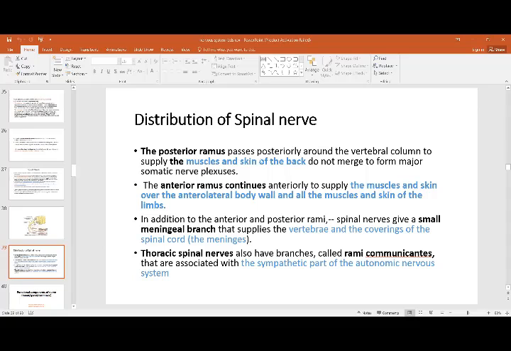So the posterior ramus is going to supply the muscles and skin of the back. The anterior is going to supply the anterolateral, that is the anterior plus the lateral body wall, the muscles and the skin. And then you have this meningeal branch which supplies the meninges. And then you have the thoracic spinal nerves, which also have rami communicantes. These rami communicantes at the thoracic level are going to go with the sympathetic part of the nervous system. So you have supply to the posterior, the anterolateral, then you have the meningeal branches and the thoracic. These are basically the divisions of the spinal nerves.